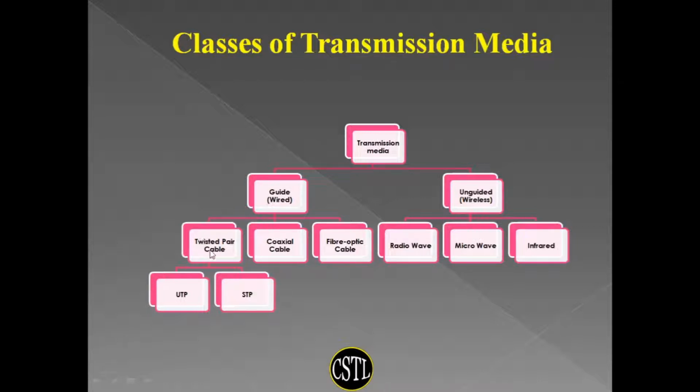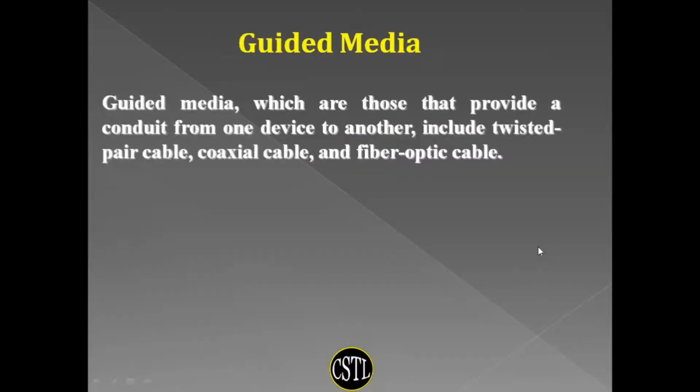Even twisted pair cable can be of two types. One is the UTP, that is unshielded twisted pair cable, and the second one is the STP, that is shielded twisted pair cable. Unguided media or wireless media can be of three types. One is the radio wave, second is the microwave, and third is the infrared. We will discuss all these things in the next slides.